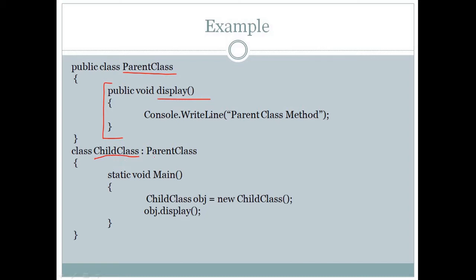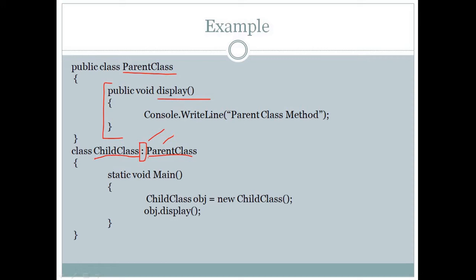In this child class, I want to access the members of the parent class. I will have to write a colon and the parent class name. So I have written here the child class, colon, and the parent class name. Based on the colon, we are inheriting the parent class value into the child class.